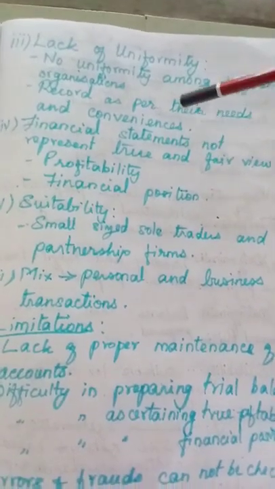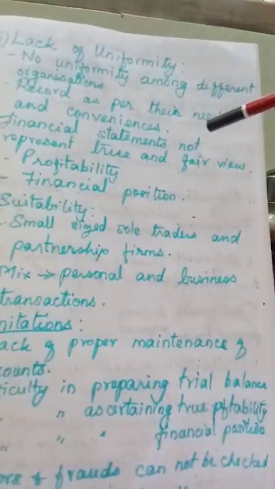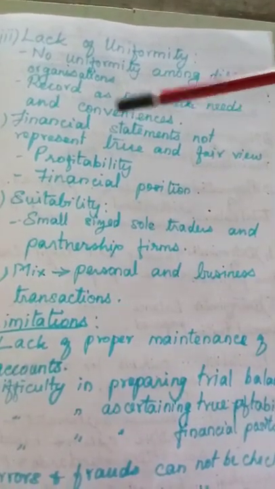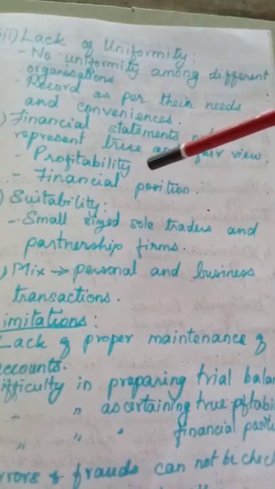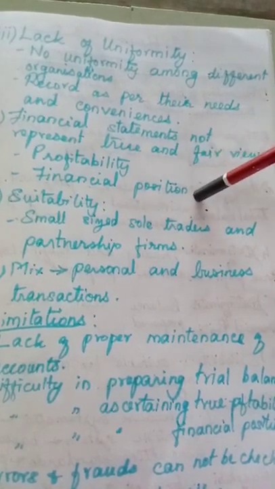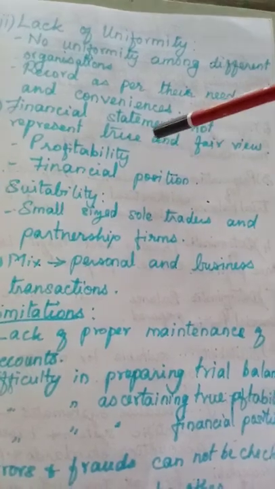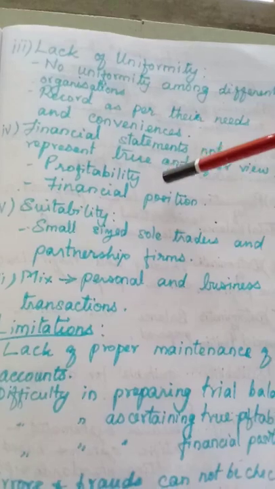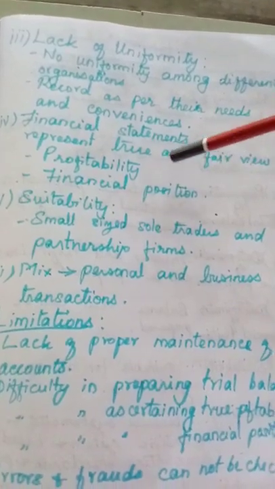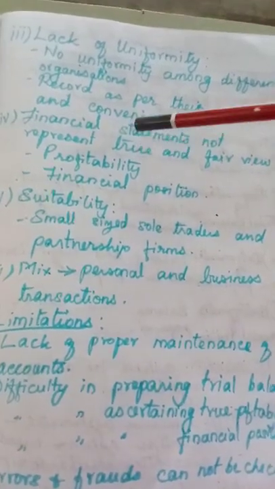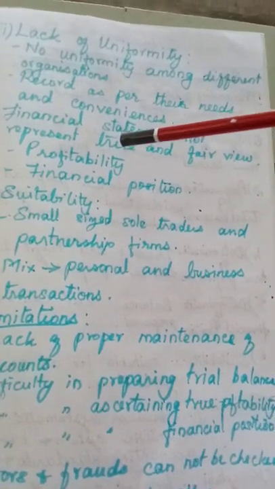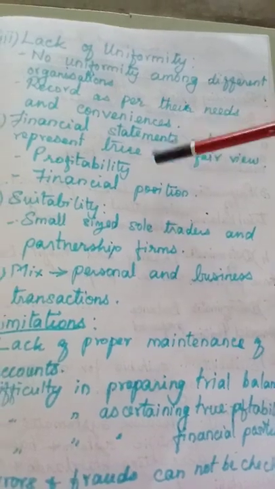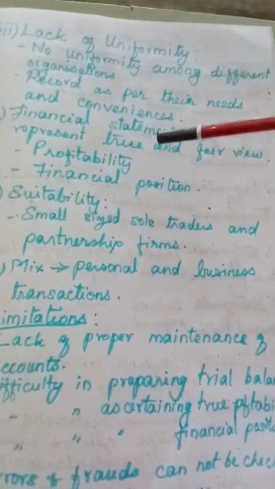The fourth point is financial statements may not represent true and fair view, because we know what are the financial statements, trading and profit and loss account and balance sheet. Here we are not able to prepare the trading and profit and loss account because we do not have all the particulars. All the transactions are not entered with the double aspect. So we cannot prepare that trading and profit and loss account.